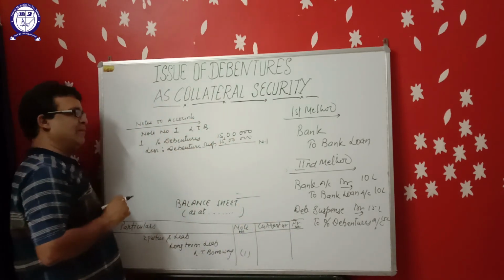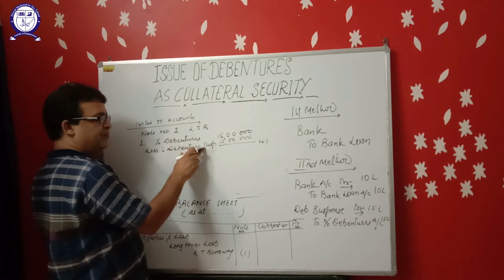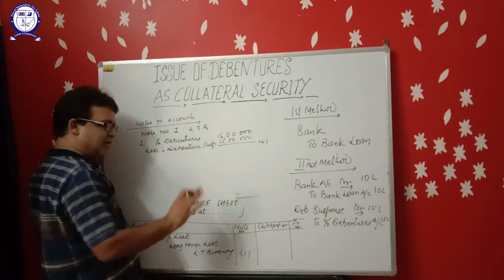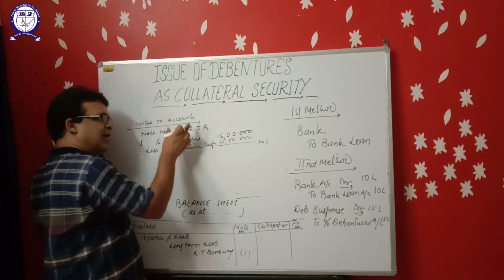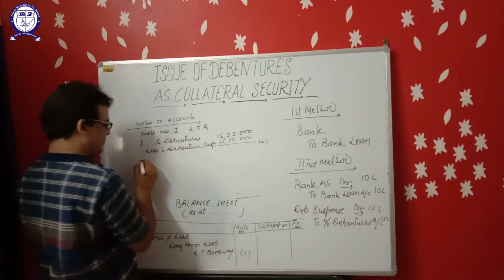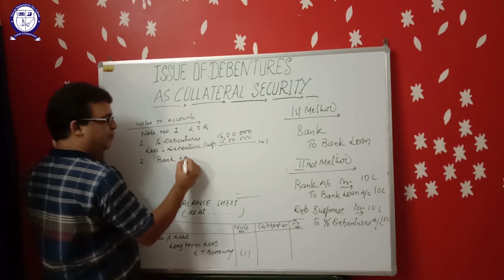So the point to remember: the debentures which are issued as collateral security will not be shown inside the balance sheet. These will be shown in the notes to accounts only. Second point, bank loan.